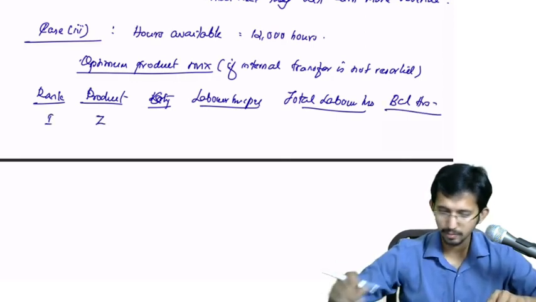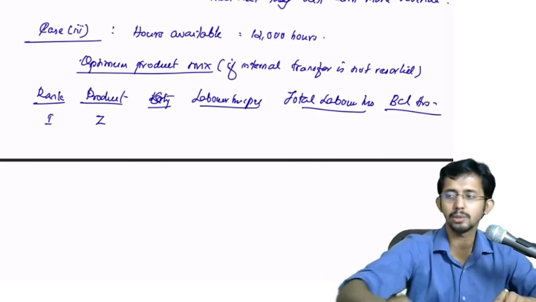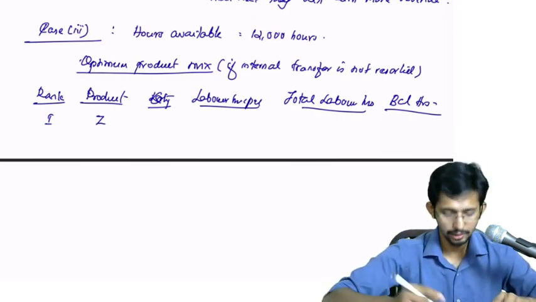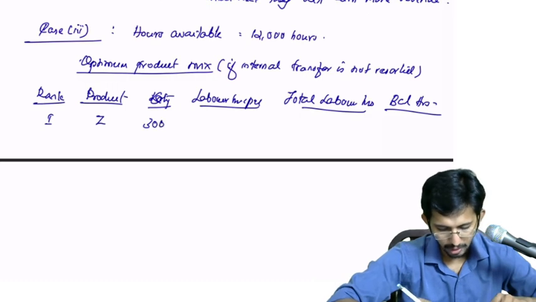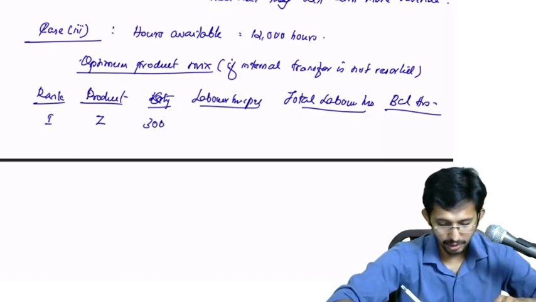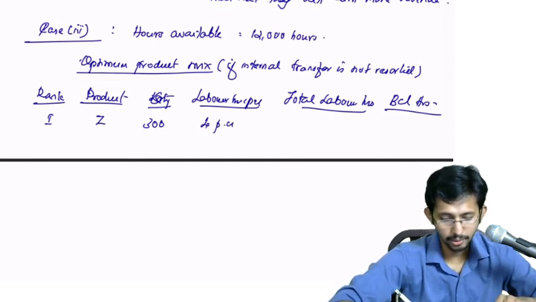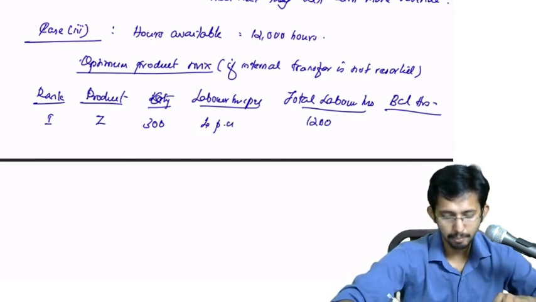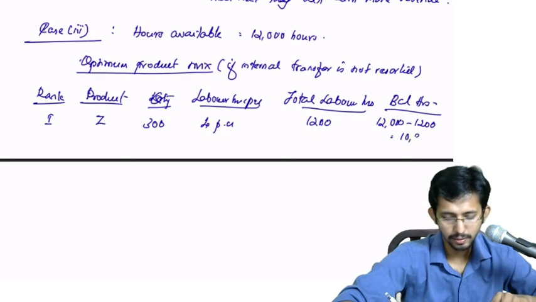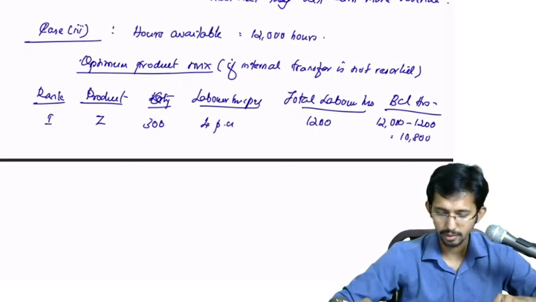It is Z. Z, how much total quantity to be produced? Z 300. And how many labor hours is required? 4 per unit. Okay. So total required is 1200. Balance: 12,000 minus 1200, that is 10,800. Am I right?